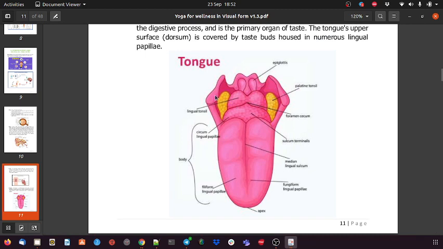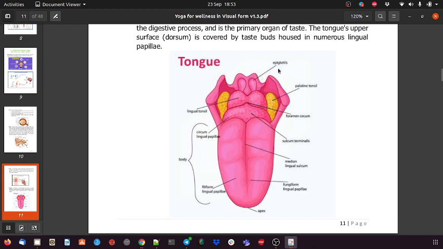There are basically two types of tonsils in our mouth, below the tongue: the lingual tonsil and the palatine tonsil. They have their role in the tongue's taste.